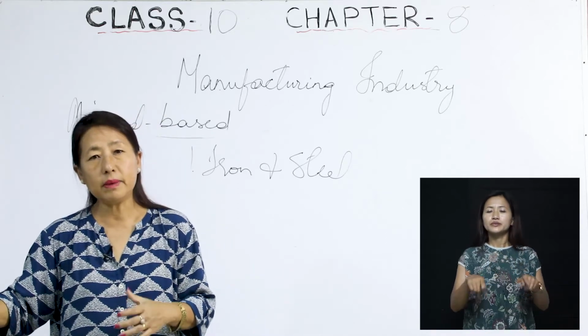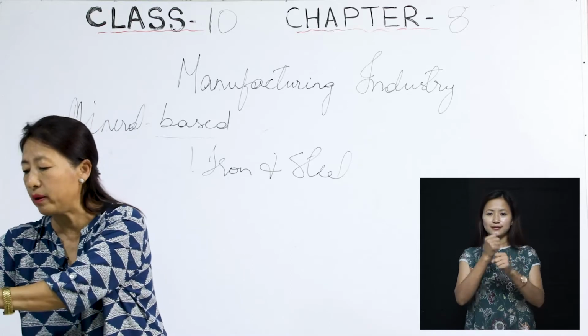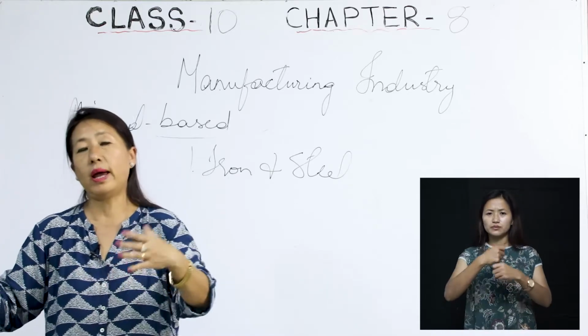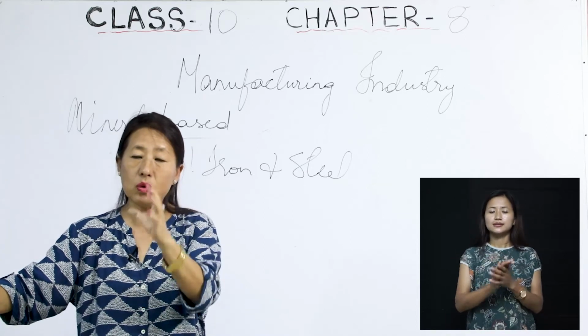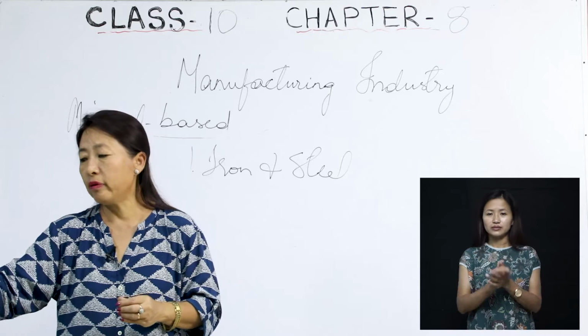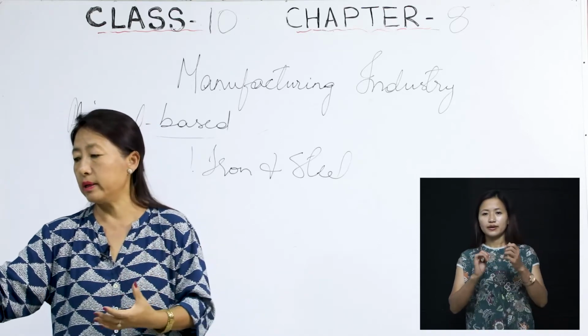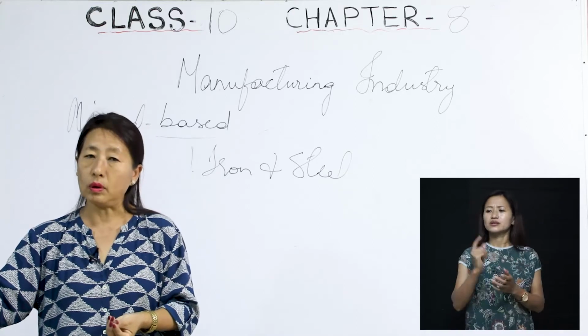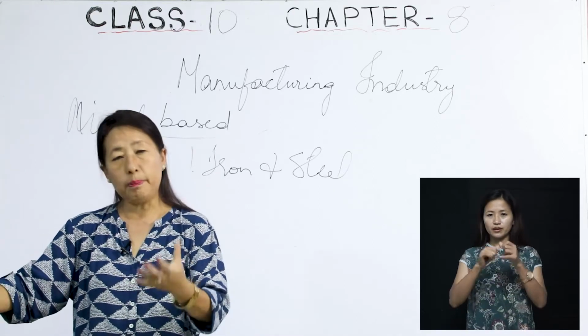Why we go for aluminum smelting is because this raw material, aluminum, is used to manufacture aircraft, wire, utensils, and so on. So that is why aluminum smelting is also important.